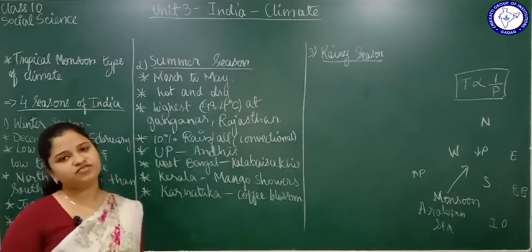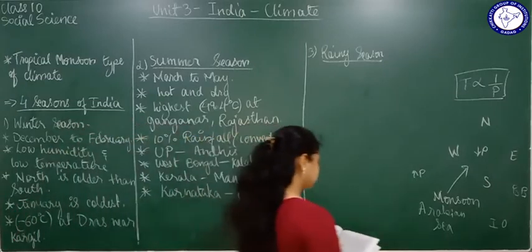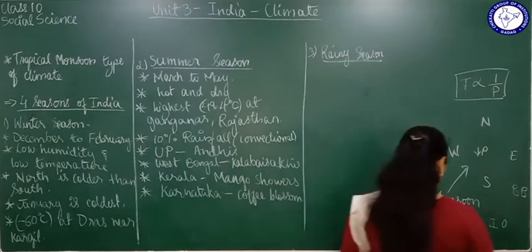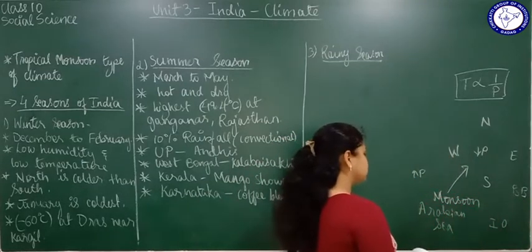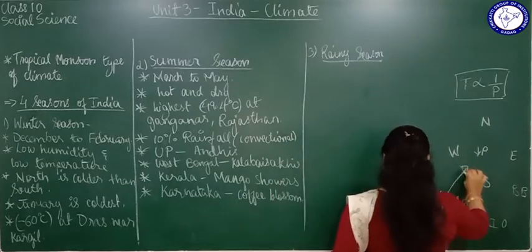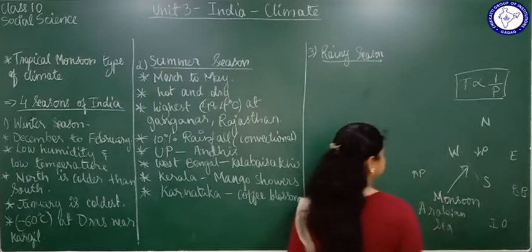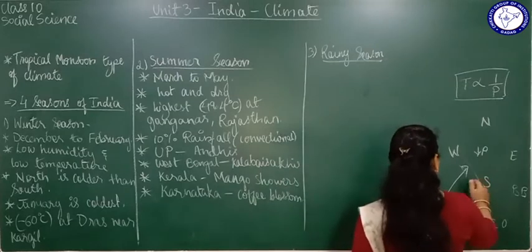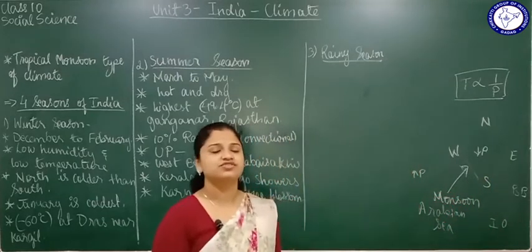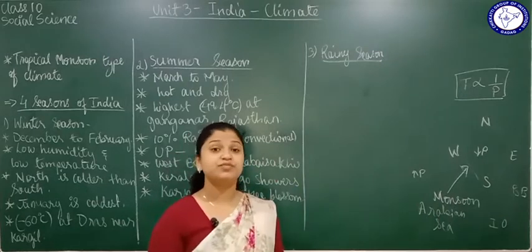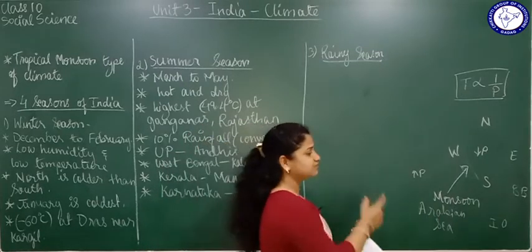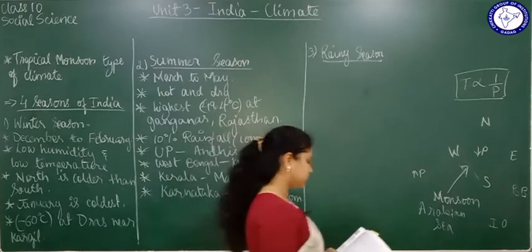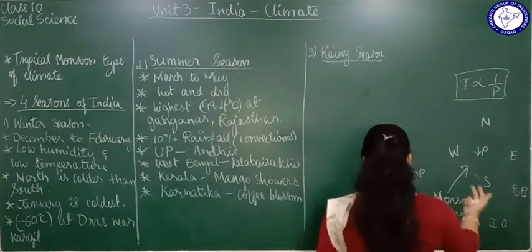Now there are two branches of the monsoon season. I just explained one branch, the southwest monsoon starting from the Arabian Sea. There is one more branch of monsoon which starts from the Bay of Bengal. When the monsoon starts from the Arabian Sea, imagine the map of India, there are the Western Ghats, right? When the monsoon enters here, it first reaches the Western Ghats. So the first rainfall from the Arabian Sea branch reaches the Western Ghats and causes rainfall there.